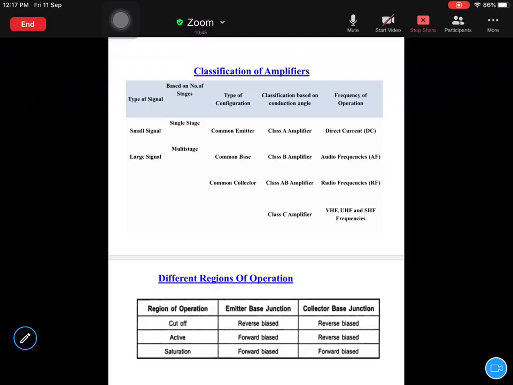And next one, depending on the context of configuration, this you have studied in the first unit. There are three types of configurations of amplifiers.